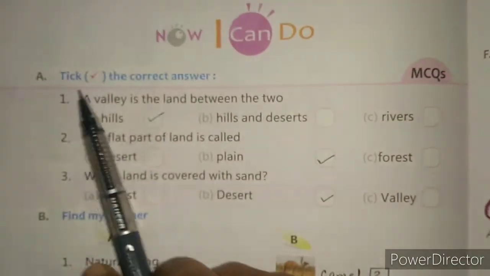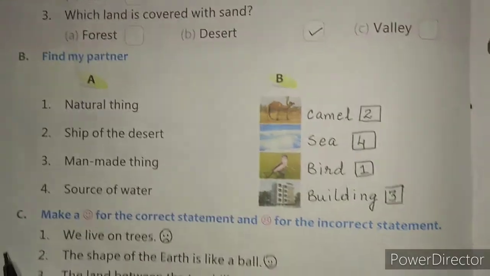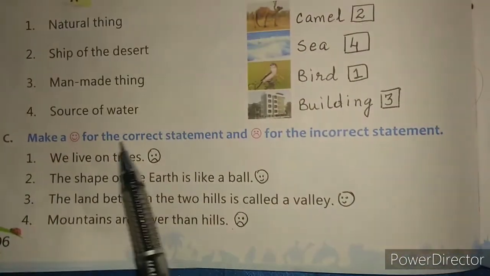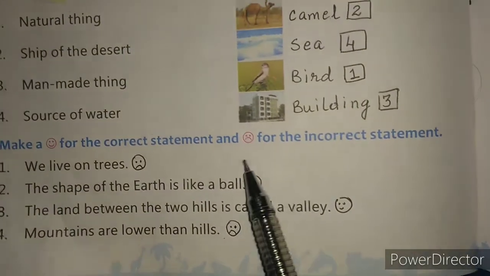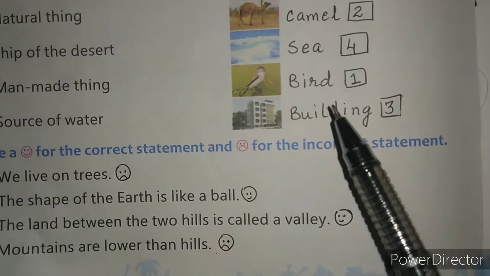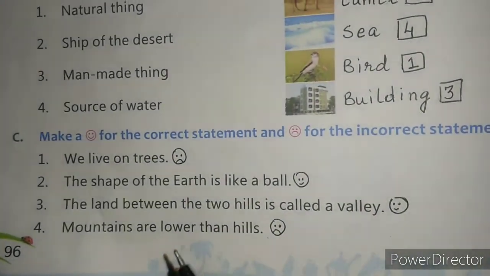Children, we have already done exercise A, take the correct answer, find my partner, exercise B, and exercise C, make a smiley face for the correct statement and sad face for the incorrect statement. I hope you all have done these three exercises in your notebook.